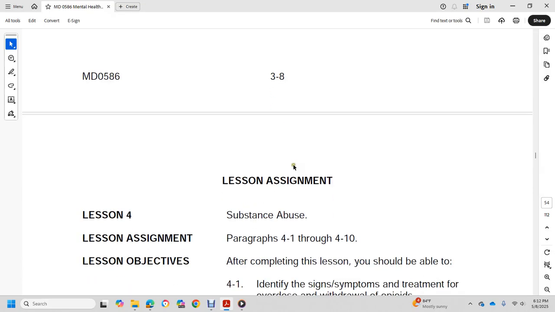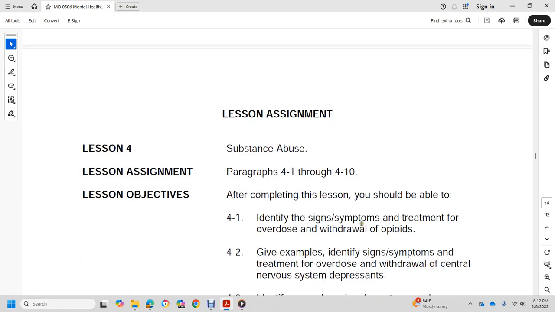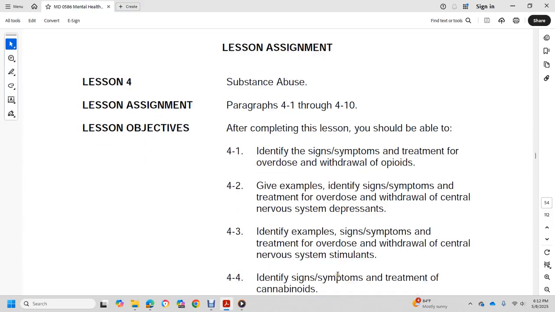Alright, lesson 4, substance abuse, paragraphs 4 through 10. Identify symptoms of the treatment of overdose withdrawal of the opiates. Give an example. Identify signs and symptoms of the treatment of overdose withdrawal of central nervous system depressants. Identify example of signs, symptoms, treatment of the overdose withdrawal of central nervous system stimulants.